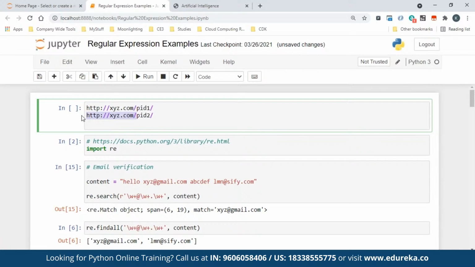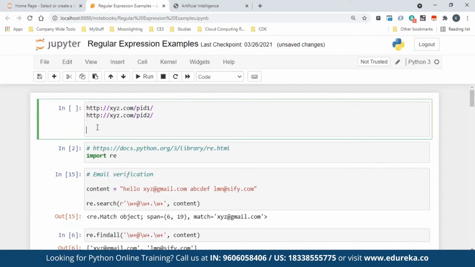So just hypothetically I'm showing, we will see it programmatically, but think of the use case. This is what we are interested in. I put a parenthesis to mark the part I am interested in. If I fetch this, don't you think I can fetch all the different product IDs from this set of URLs? So what I am doing is figuring out a pattern. It will start with http xyz.com slash, then a parenthesis, and whatever is there, it could be PID1, it could be PID2. That's what I'm going to capture. So this is the pattern.